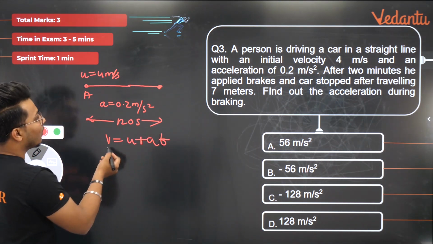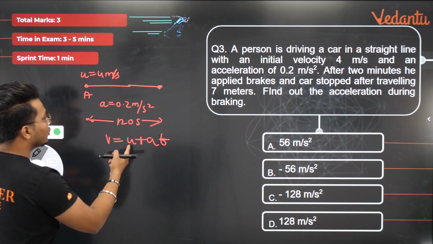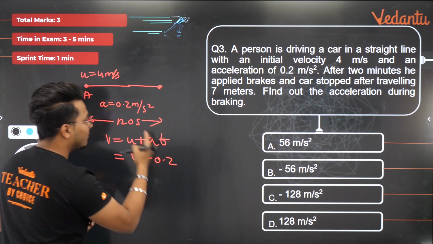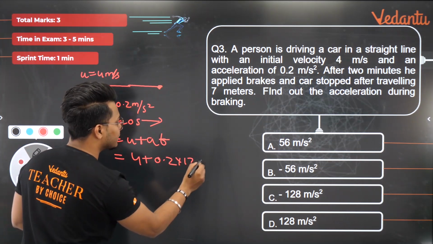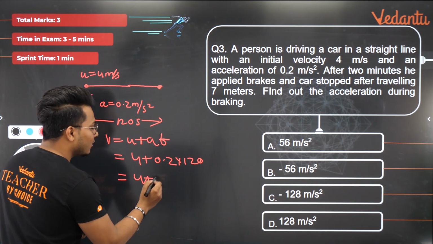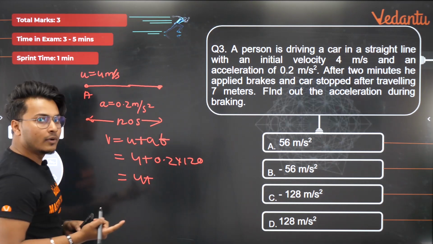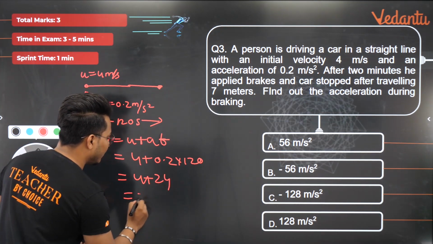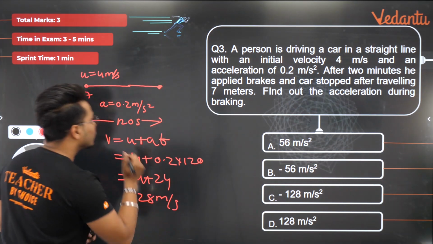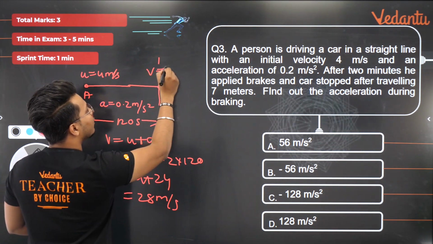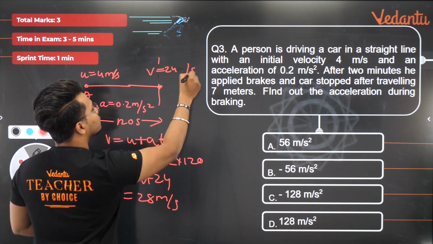I need to find out what is the final velocity. This will be equal to U, कितना है? 4, plus acceleration कितना है? 0.2. टाइम कितना है? 120. लो, क्या चाहिए, और मतलब जिंदगी इतनी आसान है बताओ. So 4 plus 0.2 into 120 would be how much? 0.2 into 120 is basically 24. So 4 plus 24, your answer comes out to be 28 meters per second. So final velocity मिल गया यहां पे इस particular point पे.